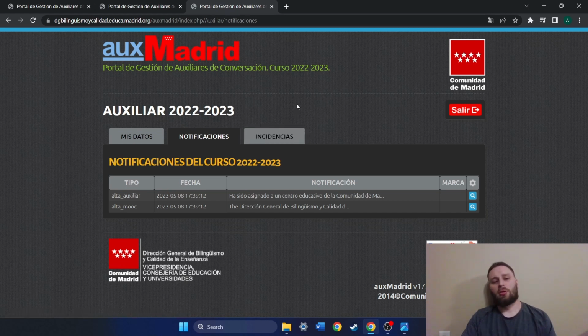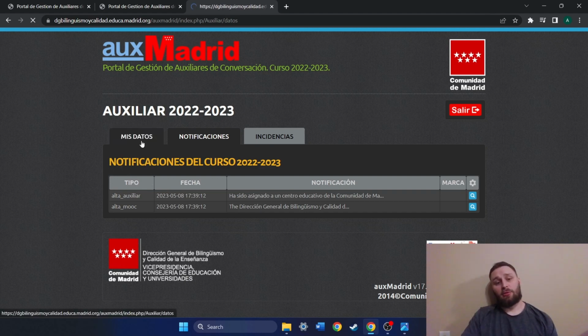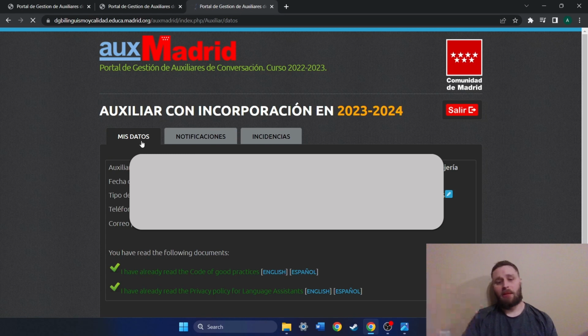Today, we are looking at receiving the Carta. As I mentioned, at first I thought this was where it was going to be, right? That would make sense. Notificaciones, right? You're going to receive a notification when you get your Carta. This is not where you're going to see it. We're going to go back to mis datos, my information.